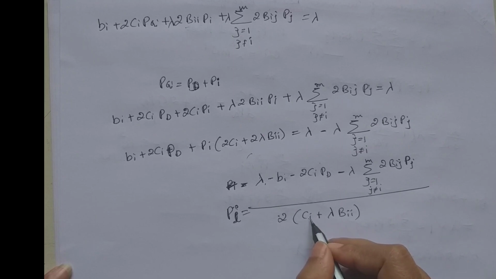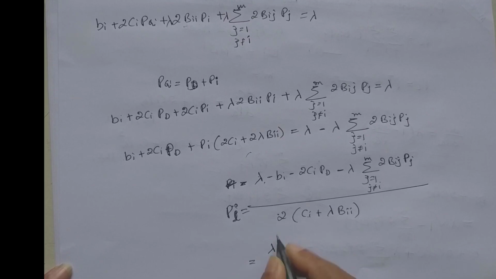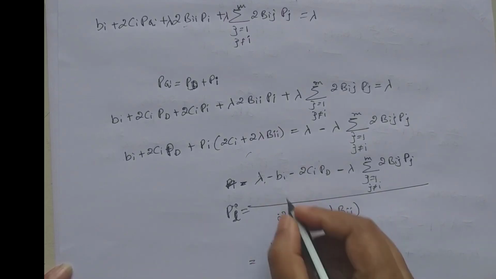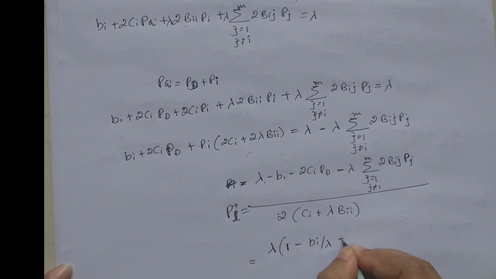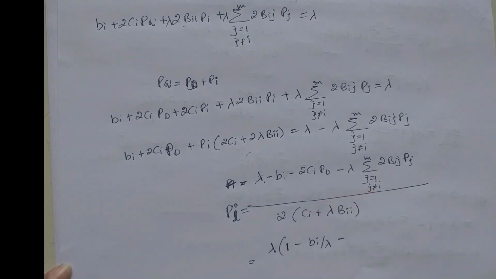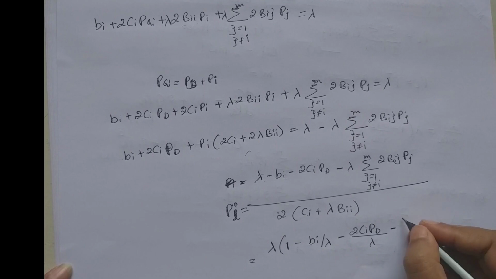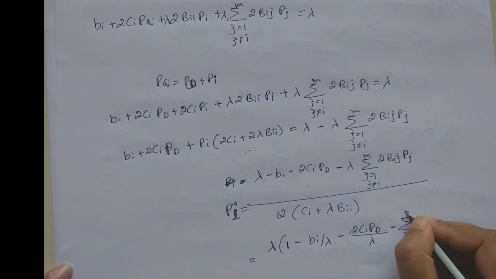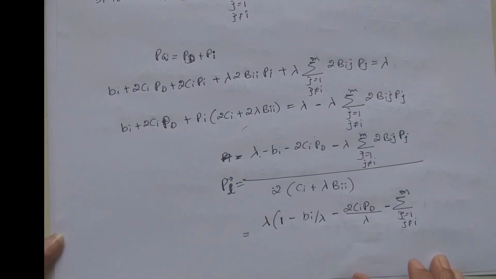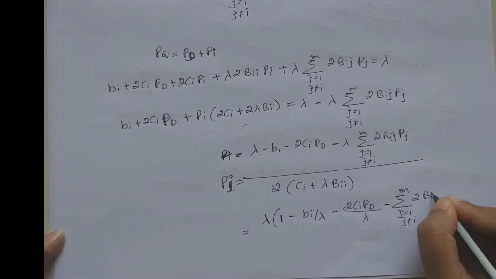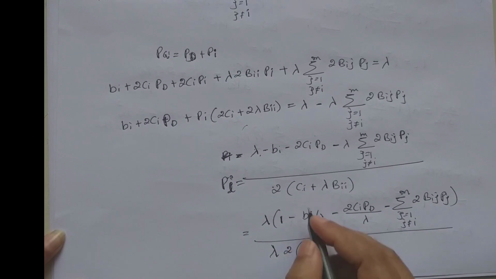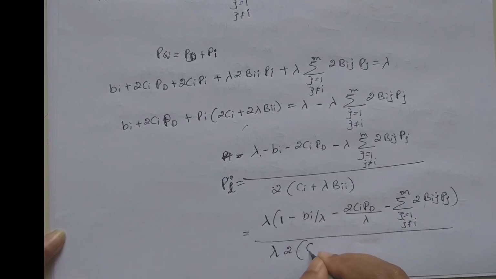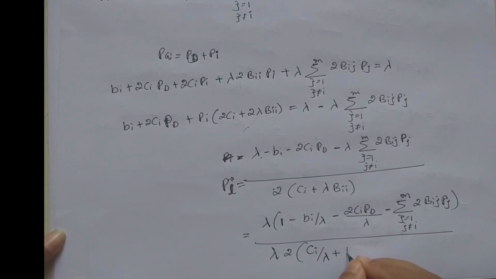So it becomes lambda, the coefficient of lambda is 1, minus Bi by lambda, minus 2Ci PD by lambda, minus the summation where j varies from 1 to m but j is not equal to i of Bij Pj, whole divided by lambda into 2Ci by lambda plus Bii.